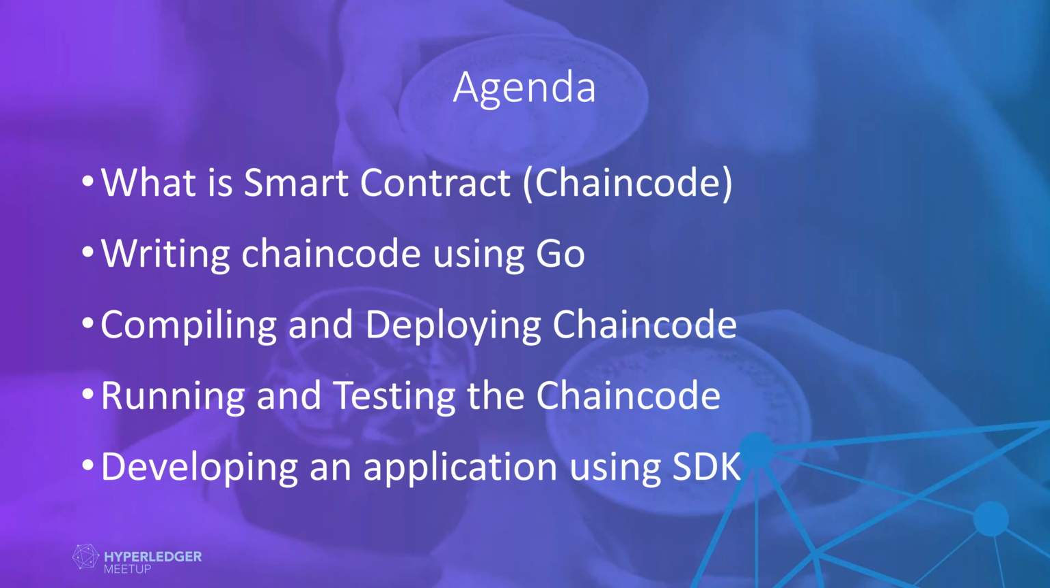Today's agenda is all about smart contracts, which in Hyperledger Fabric we call chain code. We will be writing the chain code using Go language. Then we will be compiling and deploying the chain code, and then running and testing it. Finally, we will be developing a small web application to check how we can connect our client side using a backend to the Hyperledger Fabric network.